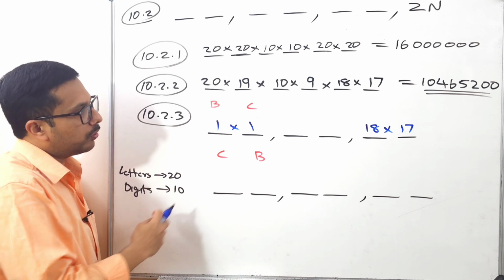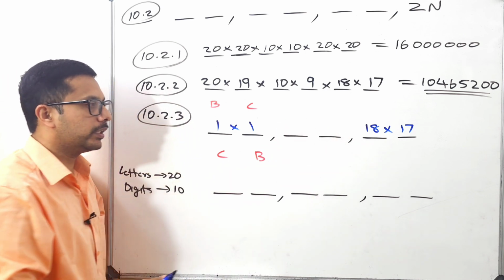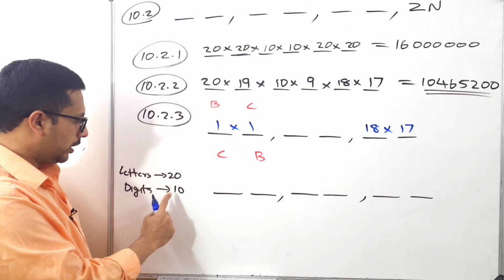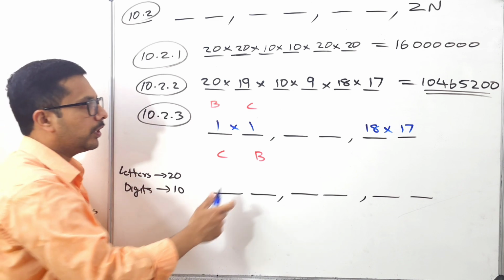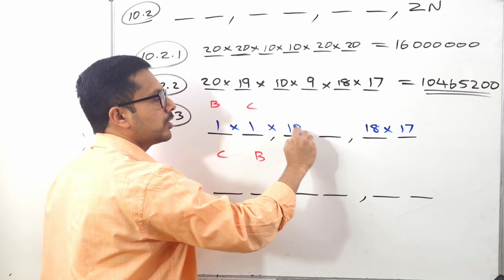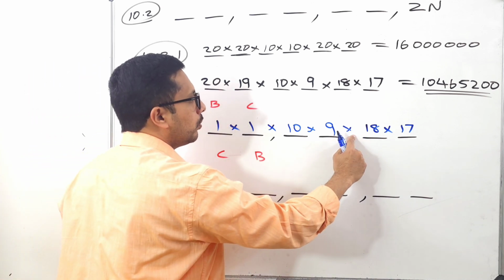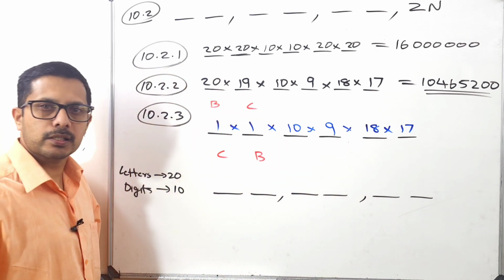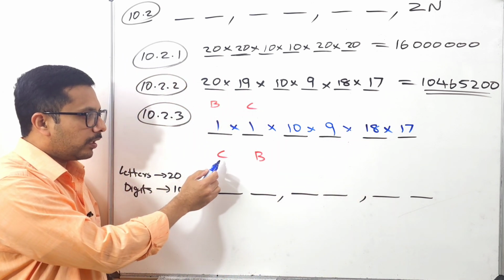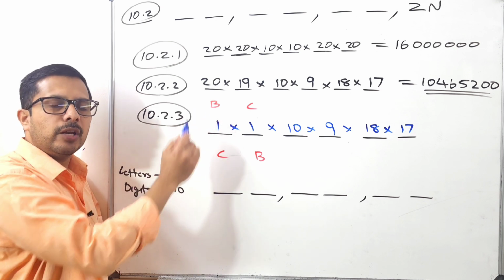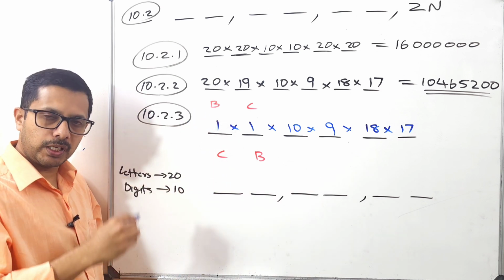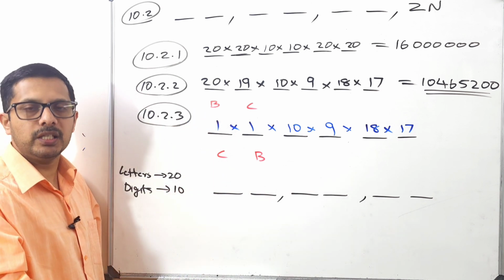Now look at this. I will explain this one later, or we can explain how many digits here. 10. We are not allowed to repeat. That means it is 10, and this one is 9. Now look at the second case. Here this is the first case. It can be B, C, or we can start with C, B in any order.